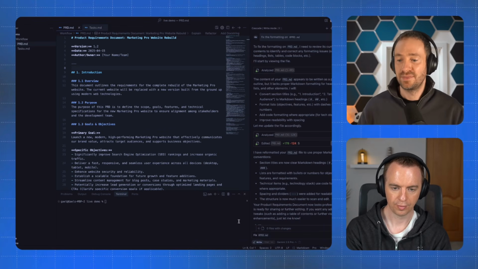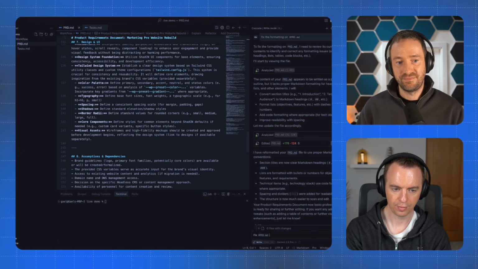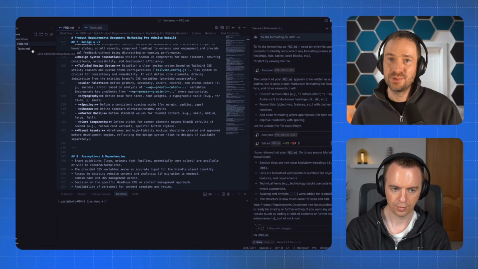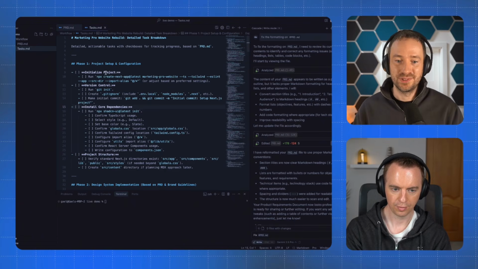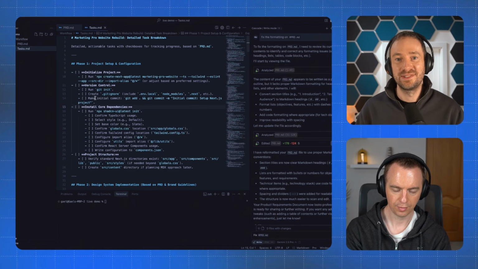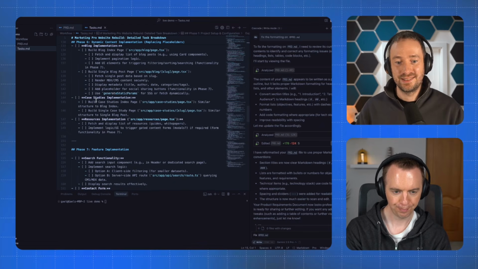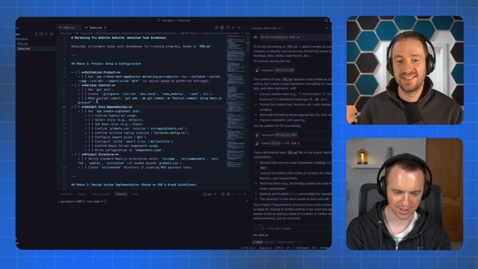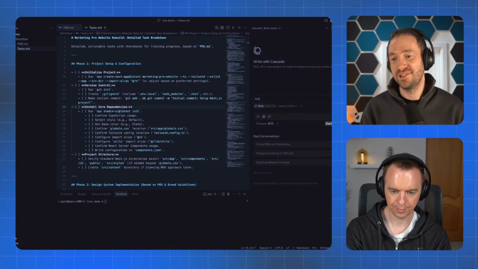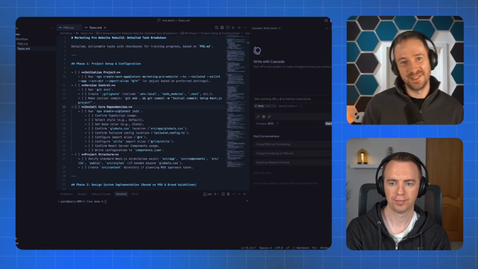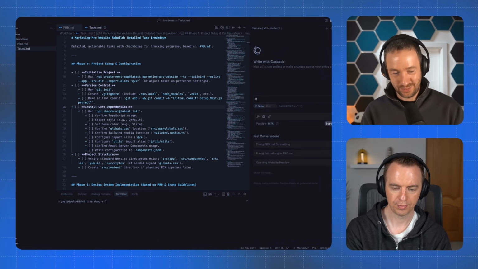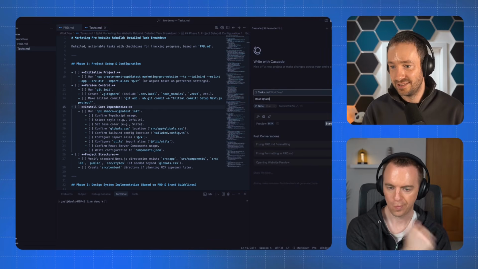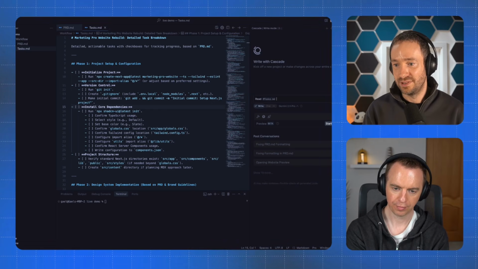I said, hey, fix this, it's not well formatted. Then I told it to read the project document and prepare a list of tasks to break down the process step by step in a new file. So it made itself a to-do list, right? When you make more complex projects, you want to write hundreds of tasks and subtasks in this. I have no idea what's going to happen; I wanted to show you the one I built before. But then I just say, go read task.md and start the project.